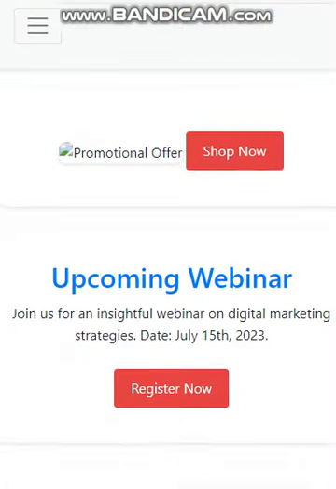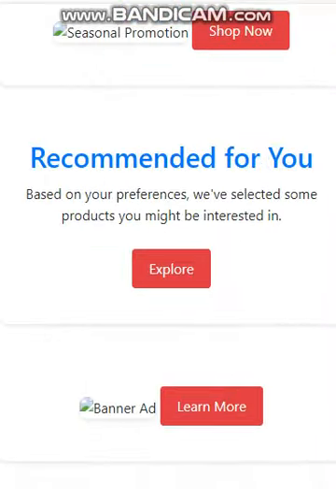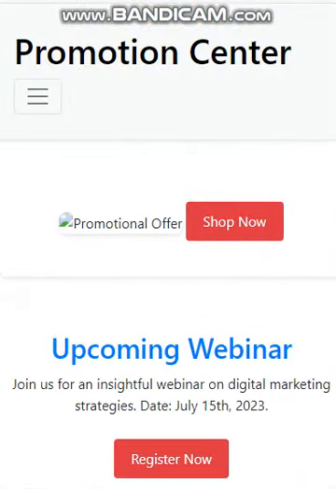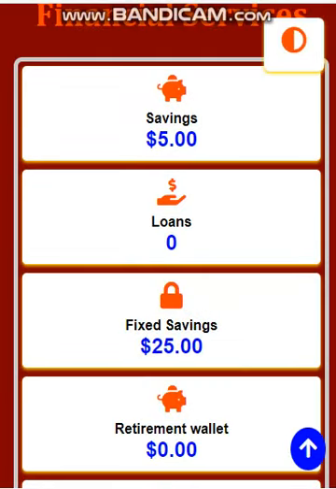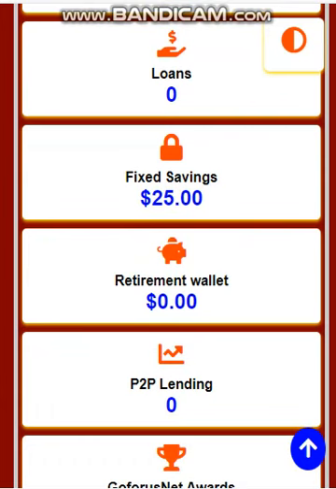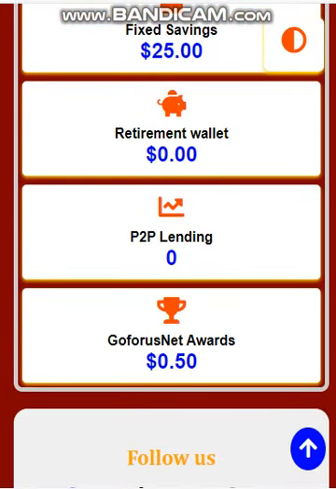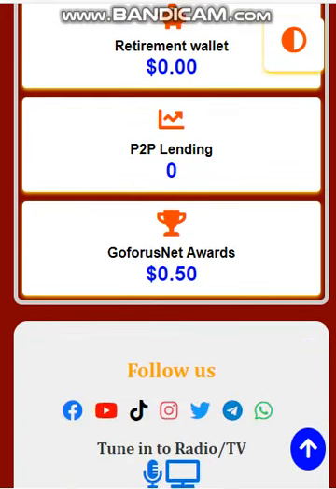In the promotion center, you already find goods, shopping, and a market. So that's the promotion center. There are many things here. We have business, download, education, charity. Here are savings; those who go to finance can save their money. If you have any current loan from our finance services, you'll see it here. Deposits, these are retirement wallets. Then peer-to-peer lending, where users can lend to other users for financial growth.